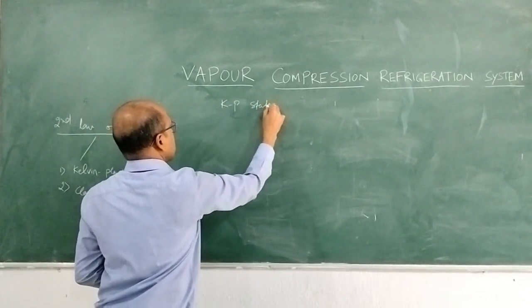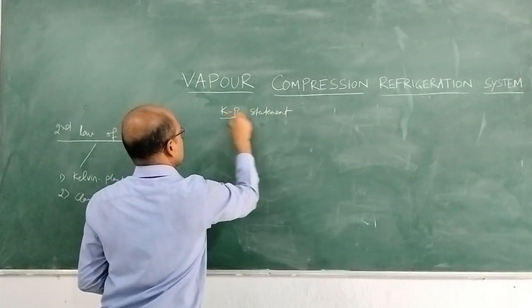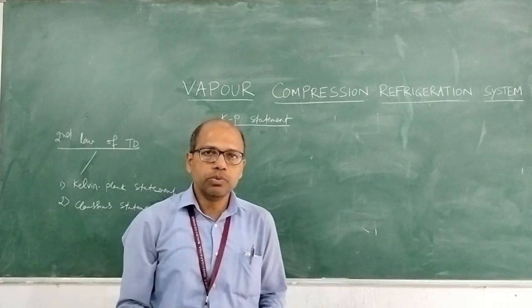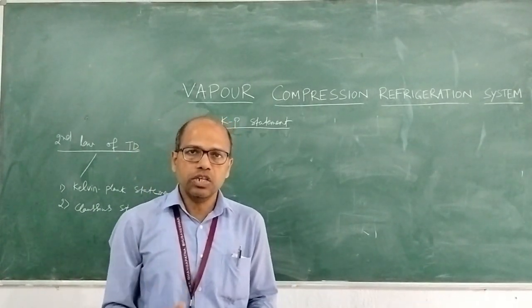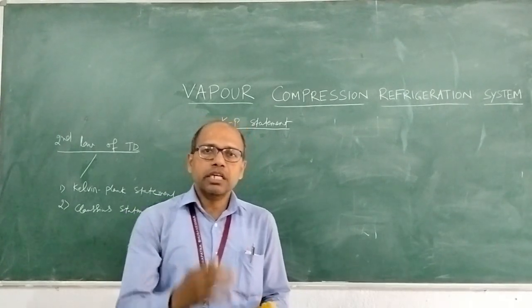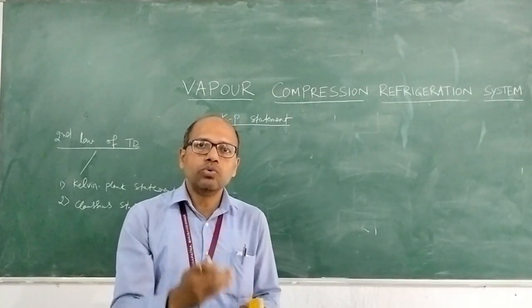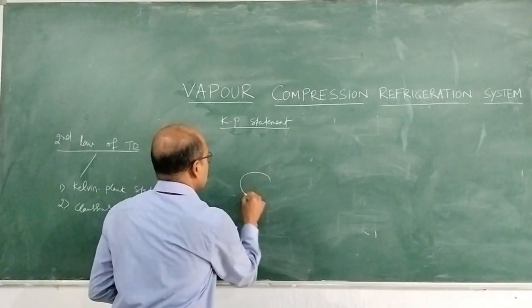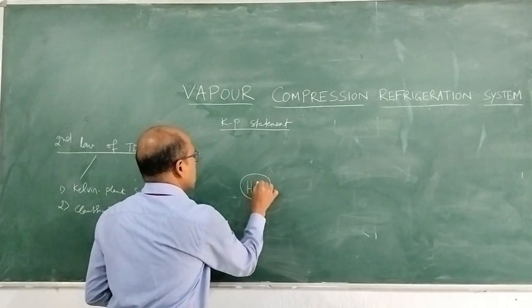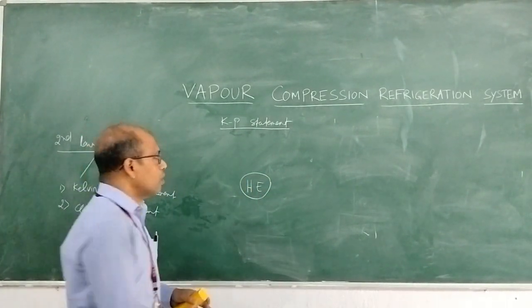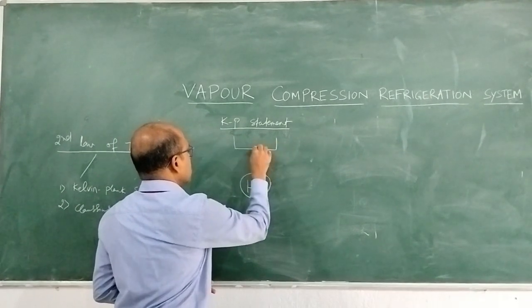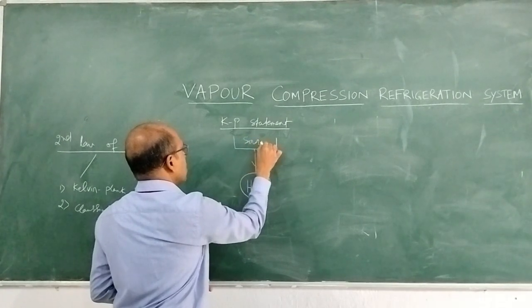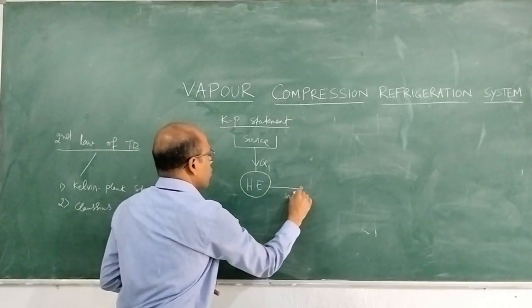Kelvin-Planck states that it is impossible to construct a heat engine operating in a cycle which takes heat from a single thermal reservoir, that is the source, and does an equivalent amount of work.